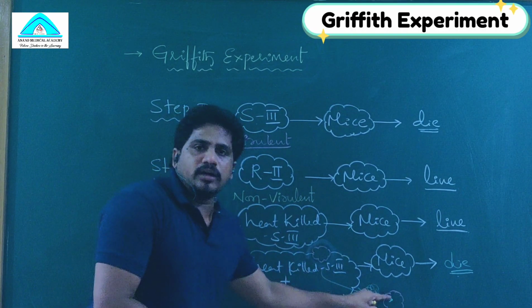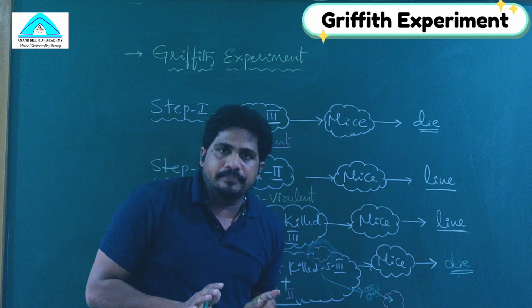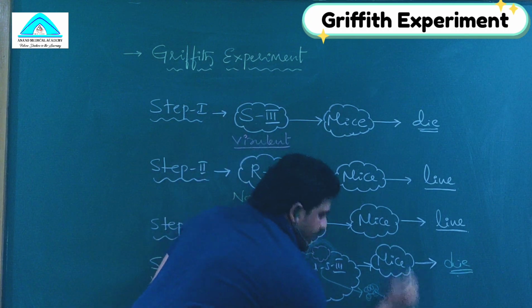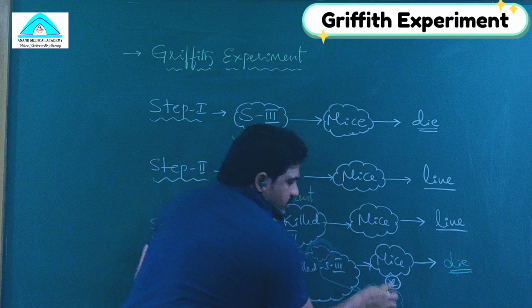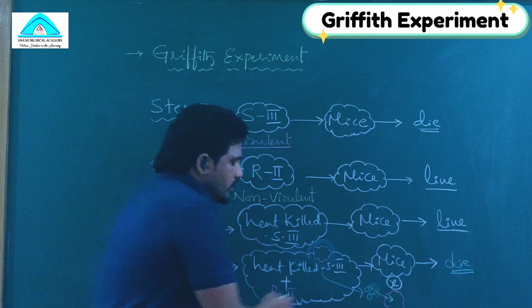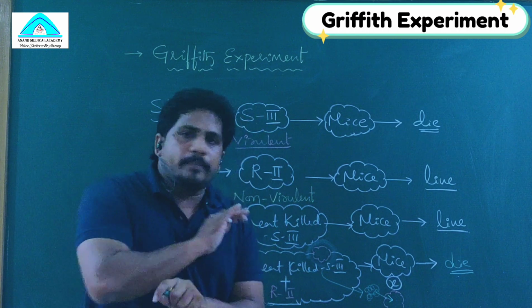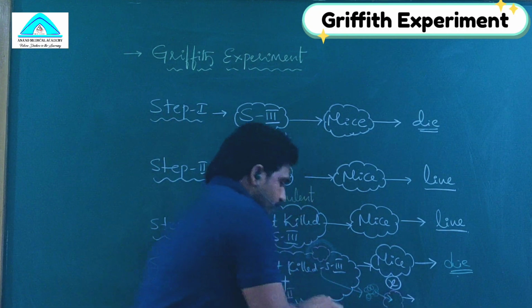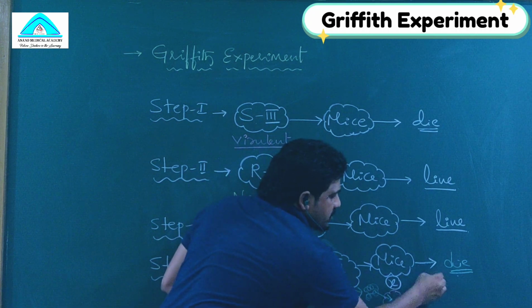So once it gets into the R2, that particular R2 strain is not becoming S3. I repeat. Suppose this is X, one of the R2 strains. This genetic material enters this R2. That R2 is still R2. It's not becoming S3. But in reproduction, it produces many R2s. So many R2s will be produced by this strain.